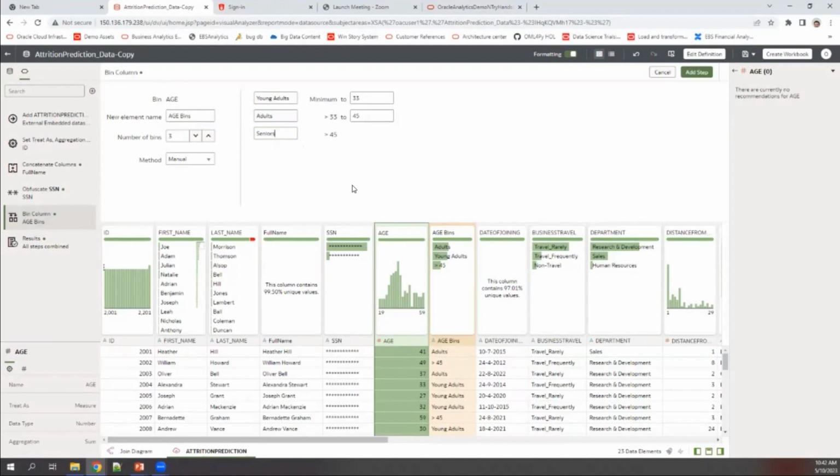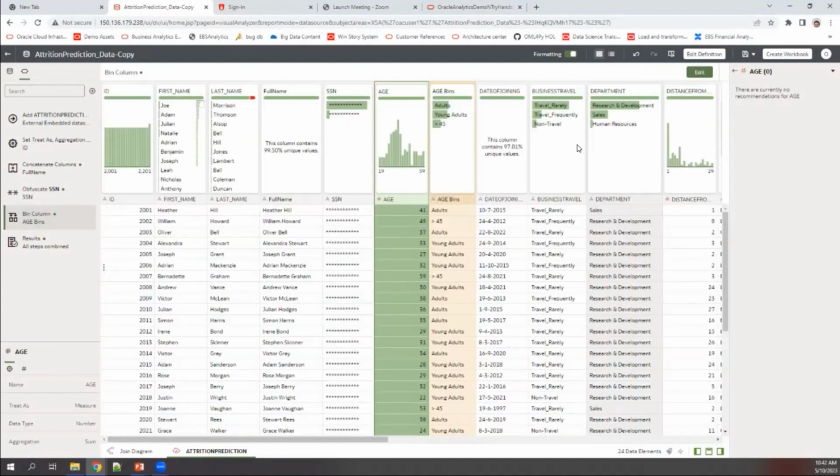Okay, so the moment I do, I just need to add the step like last time. You will see that the age bins have been created. So the age bin step is done. The next thing I would like to do as part of the entire data preparation, data quality insight, is to